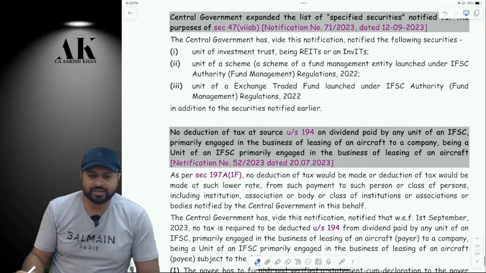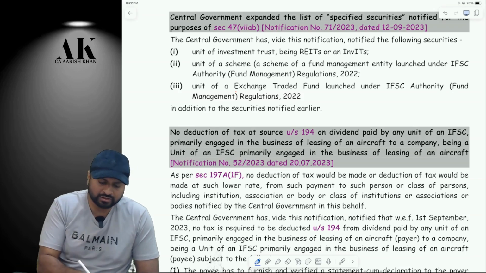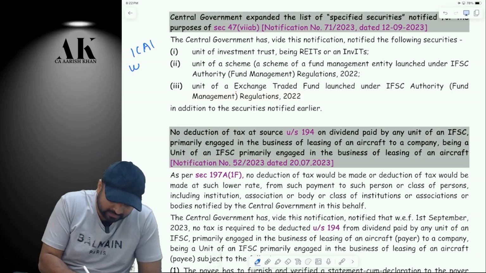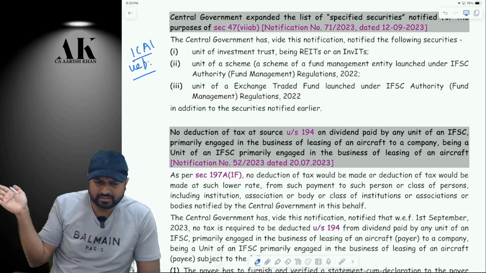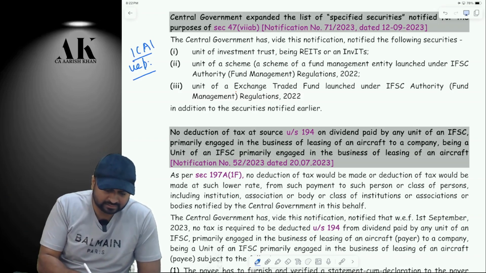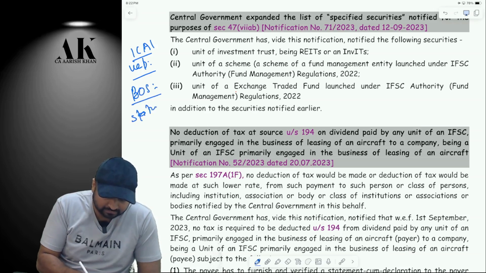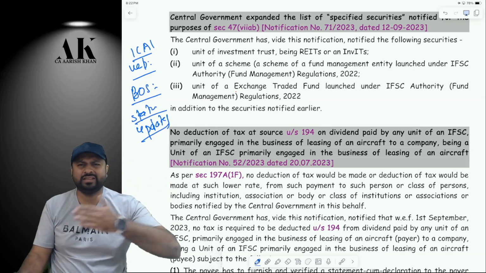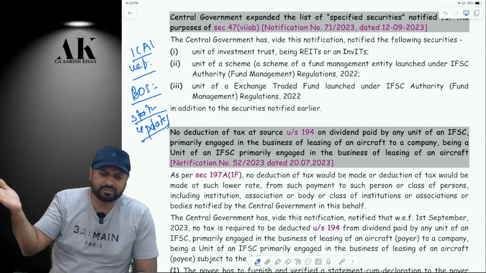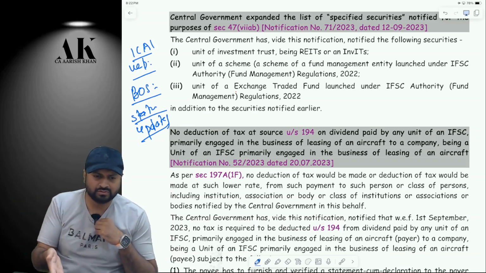So I'm going ahead with the next few notifications which are there on the ICAI website. They have uploaded this in the month of Jan, I guess, in the Board of Studies Knowledge Portal in the form of statutory updates. Every time, 2-3 months before the exam, ICAI uploads some notifications, so we are going to address all of them one by one.